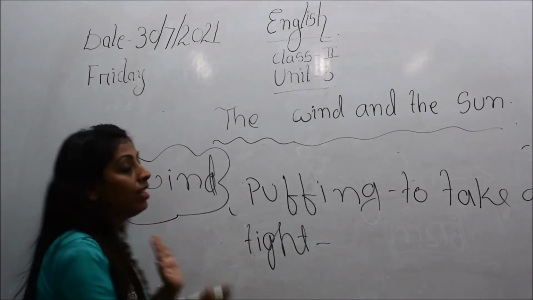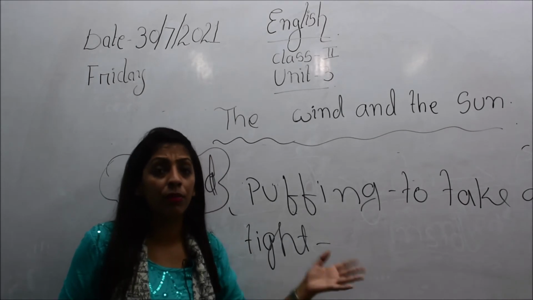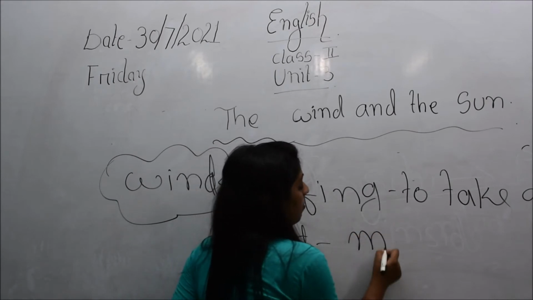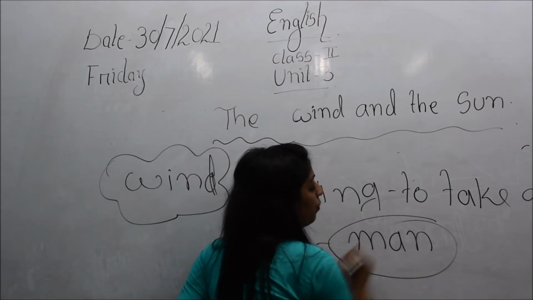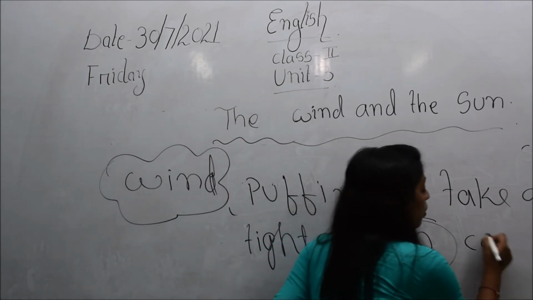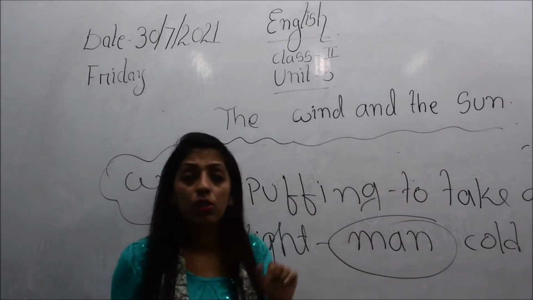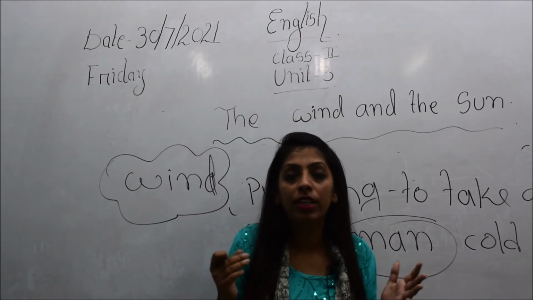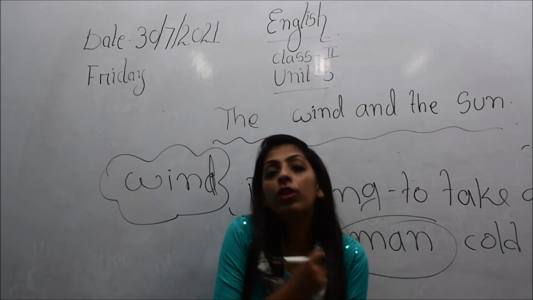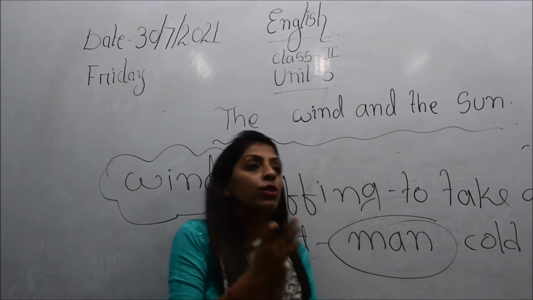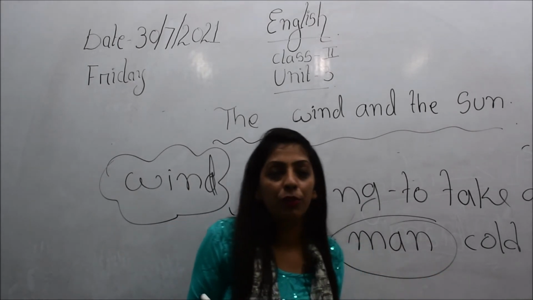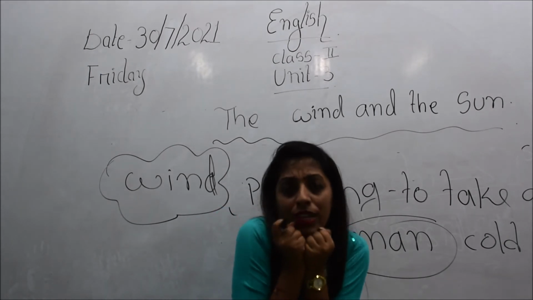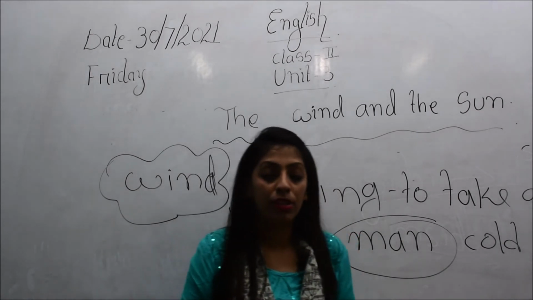So this is what happened. When the wind blew the air very strongly, at that time the man happened to feel cold. So this man, what did he do? Just because he was feeling cold, he held his coat more tightly around him this way. Whenever you feel cold, you just contract yourself this way, right? So this is what the man was also doing.